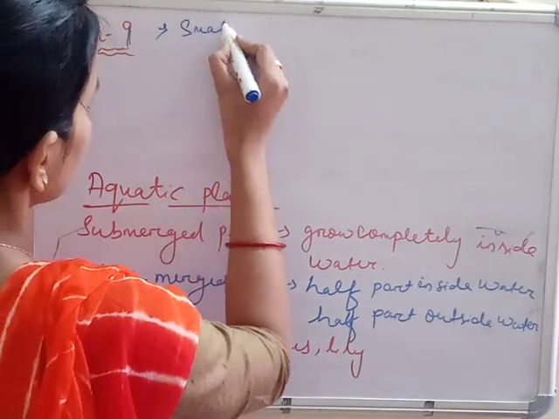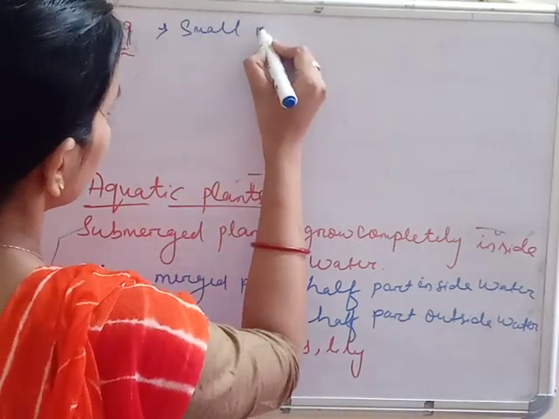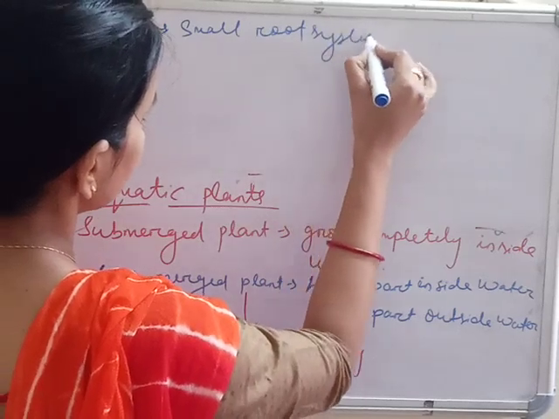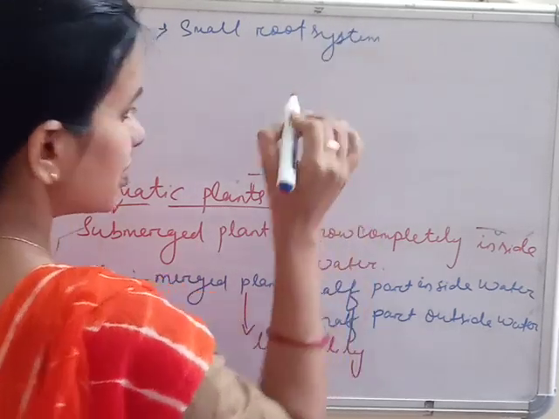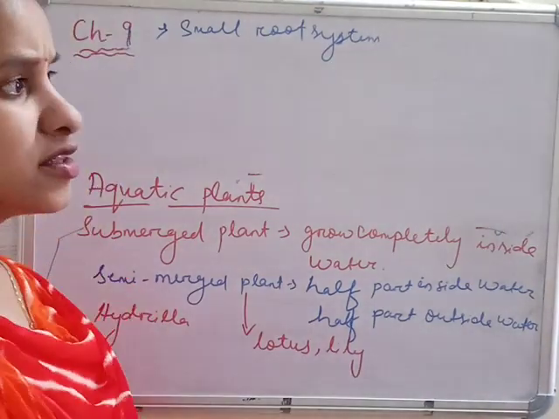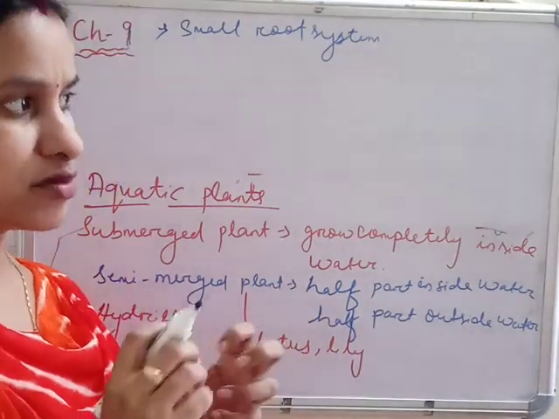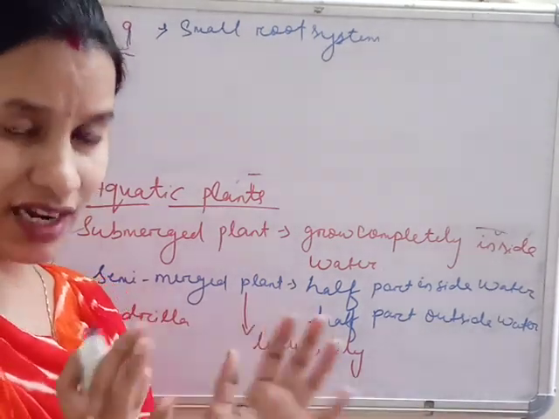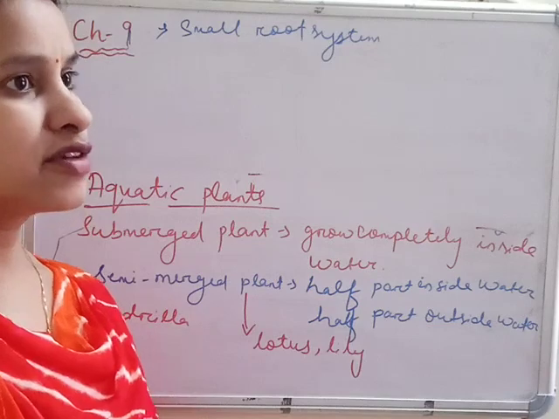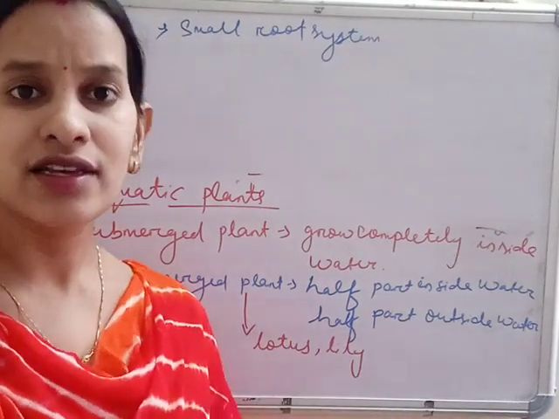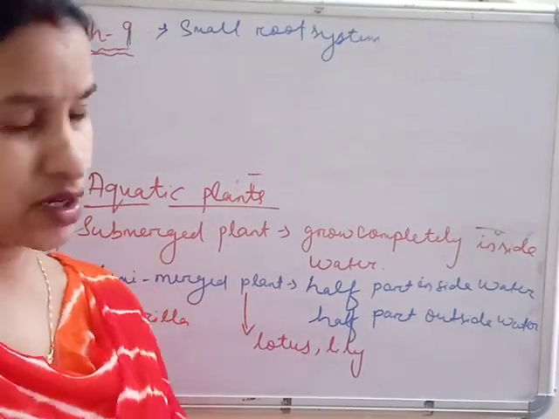Because in a normal plant growing on land, terrestrial plants, the roots are longer and much branched, and a cluster of roots is there, because they have lots of functions. They absorb water and minerals and also hold the plant fixed to the ground.